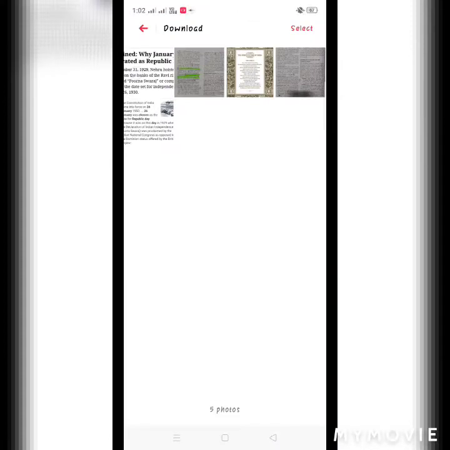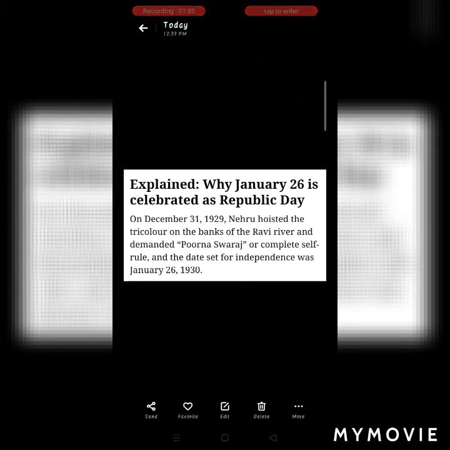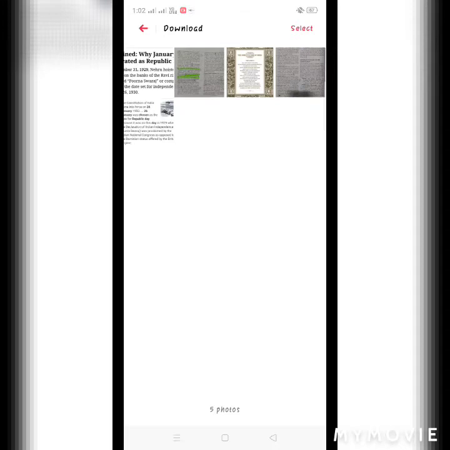On December 31, 1929, Nehru hoisted the tricolor flag on the banks of the river Ravi, and the Congress demanded Purna Swaraj, or complete self-rule. The date they set for independence was January 26th, 1930. So they chose January 26th as the Republic Day.